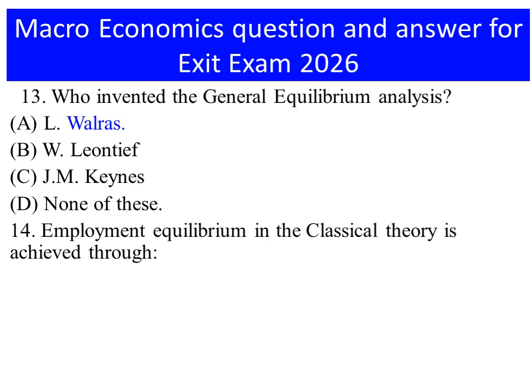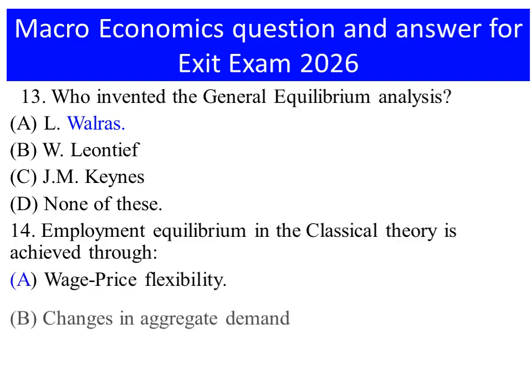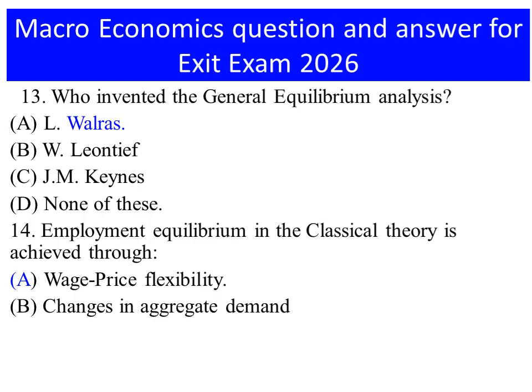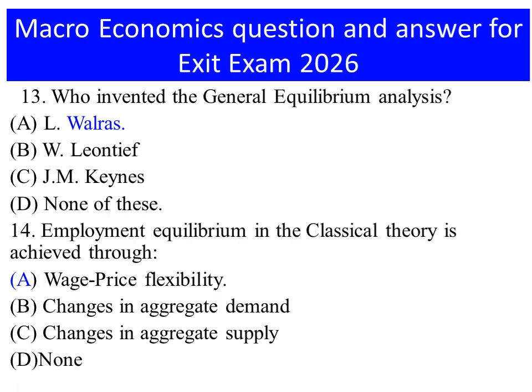Number 14. Employment equilibrium in classical theory is achieved through A. Wage price flexibility, B. Changes in aggregate demand, C. Changes in aggregate supply, D. None of the above. The answer is wage price flexibility.